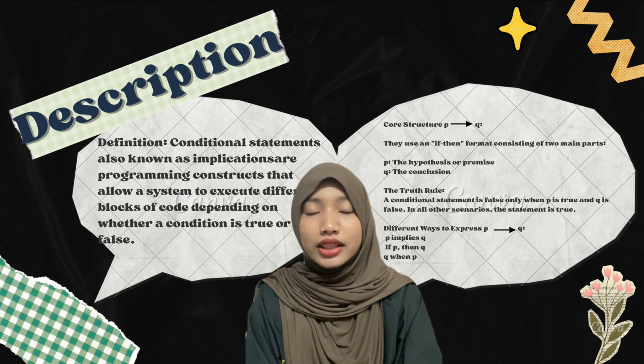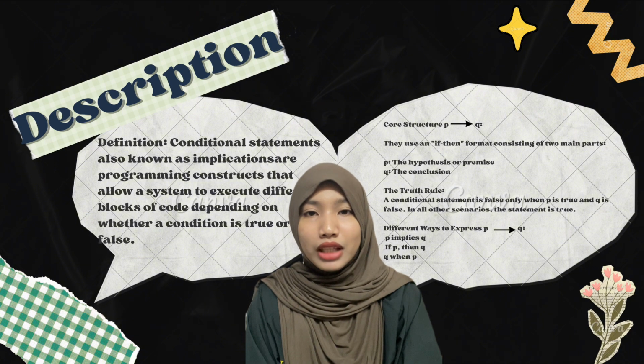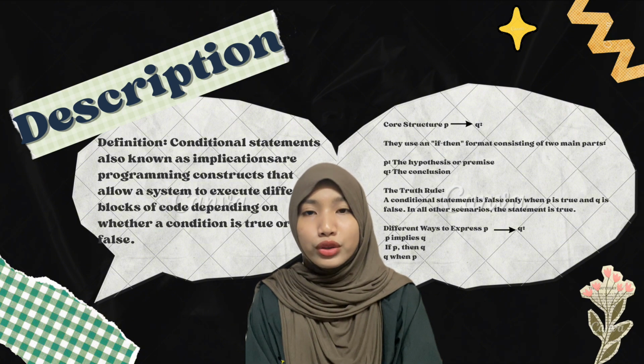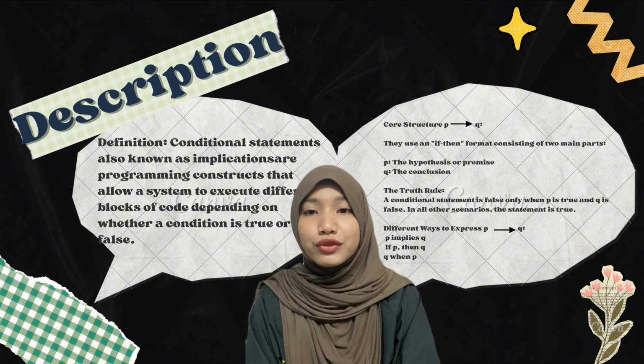In computer science, systems make decisions using conditional statements, also known as implication. This concept allows a program to execute different blocks of code based on whether a condition is true or false. The core structure is written as P implies Q, where P is the premise or the condition and Q is the conclusion, the outcome. This relationship is only false when P is true but Q is false. In other scenarios, it remains true. You can express this relationship in a few different ways, such as if P then Q, P implies Q, or Q when P. Through this simple logic, we enable computers to make smart and safe choices.